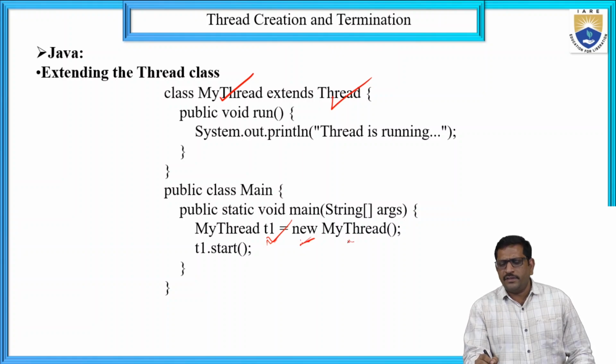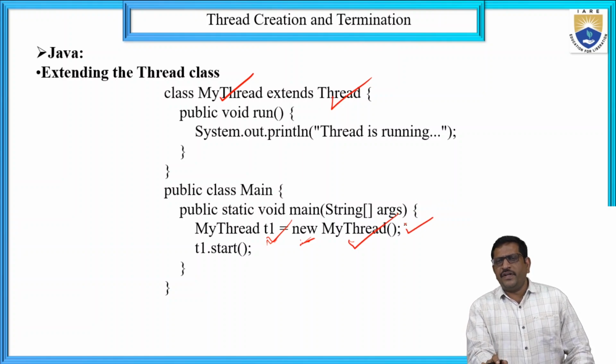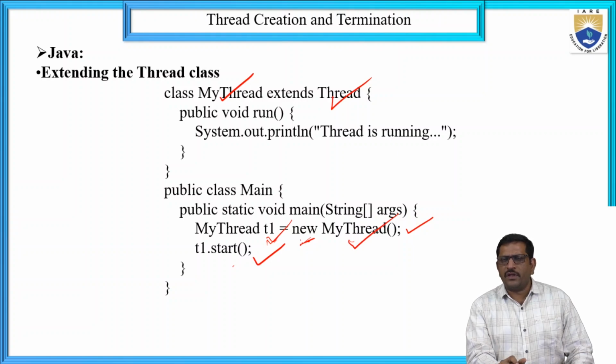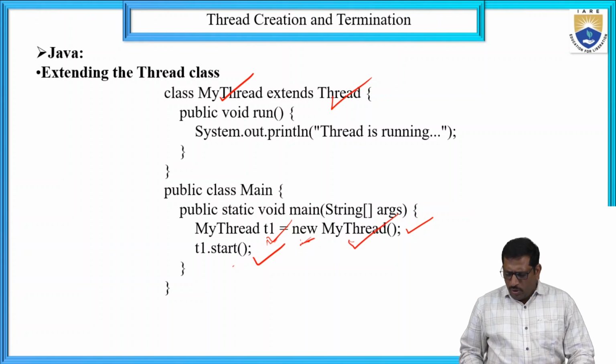The name of the new thread is MyThread. Once the thread is created, it can be accessed, that is, t1.start(). Once it starts, the thread creation process starts and the flow of execution is started. Immediately it will be sent to the runnable state.